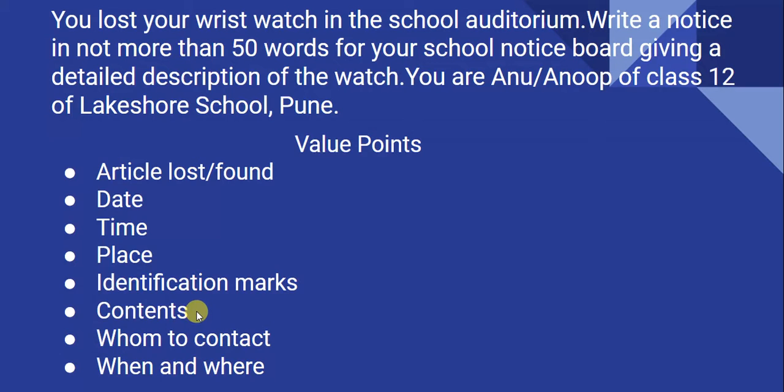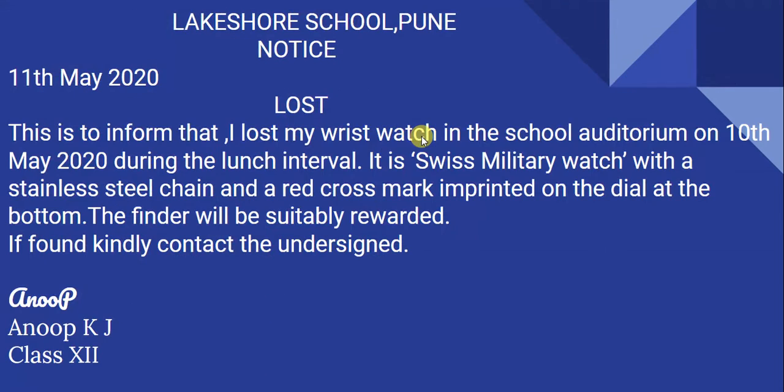If the item or the article lost is a purse, file or something else, then you have to mention what it contains, whom to contact and when and where to contact. Now it is very important for you to read the question properly because 30% of the answer is present in the question itself. Now let us move over to the answer of this question and learn how to write it.